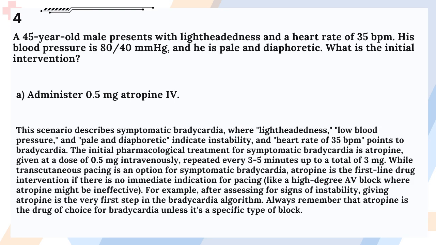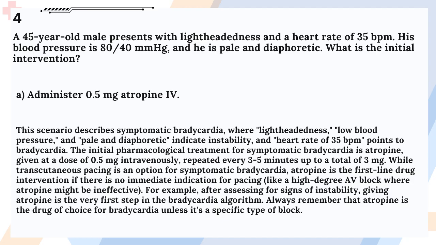Answer: A. Administer 0.5 mg atropine IV. This scenario describes symptomatic bradycardia, where lightheadedness, low blood pressure, and being pale and diaphoretic indicate instability, and a heart rate of 35 bpm points to bradycardia. The initial pharmacological treatment for symptomatic bradycardia is atropine, given at a dose of 0.5 mg intravenously, repeated every 3 to 5 minutes up to a total of 3 mg.